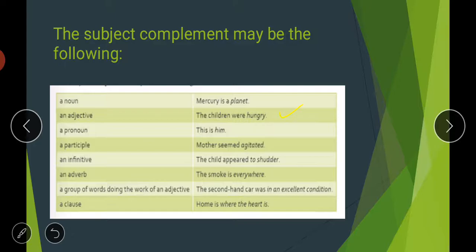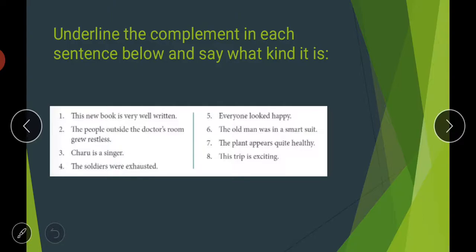Then a clause, simply a clause can be your subject complement. For example, home is where the heart is. So this complete phrase, is where the heart is, is your subject complement. Home is where the heart is. Then there is an exercise for you people. Now underline the complement in each sentence below and say what kind it is.